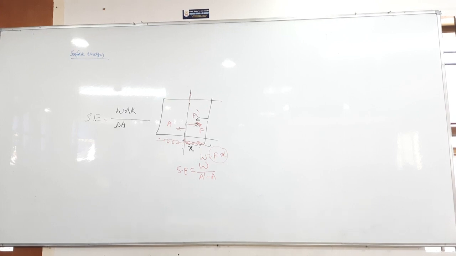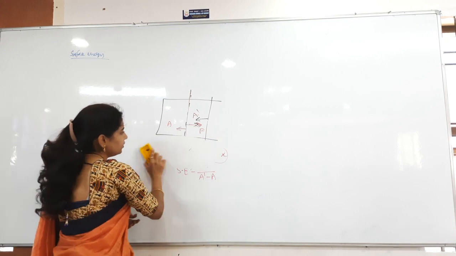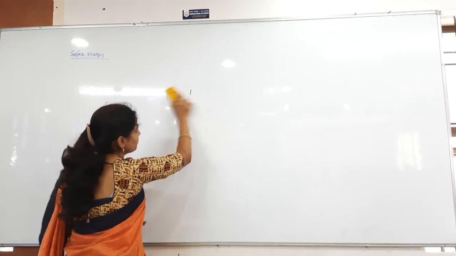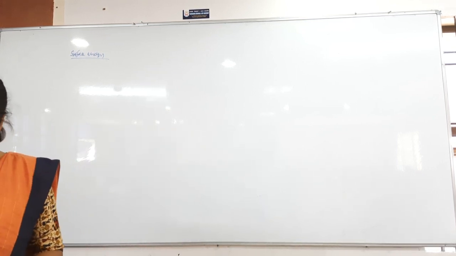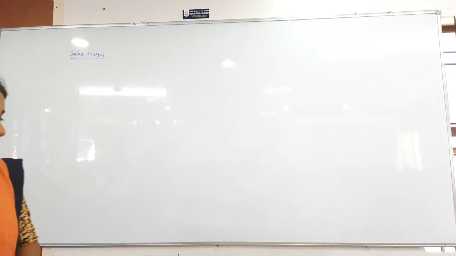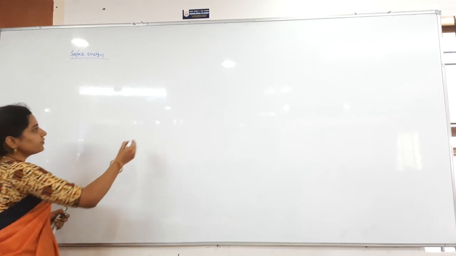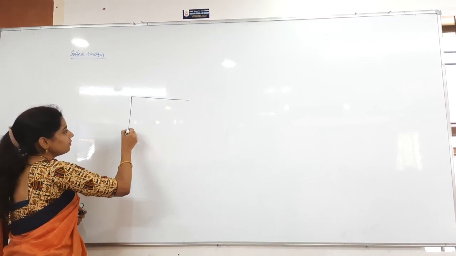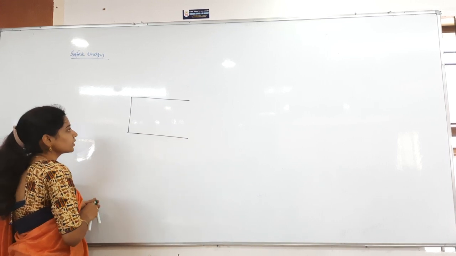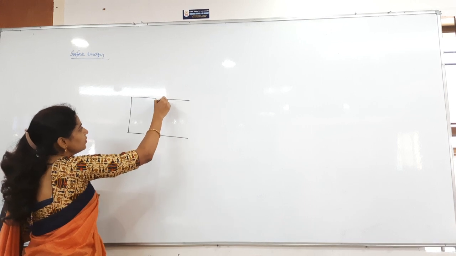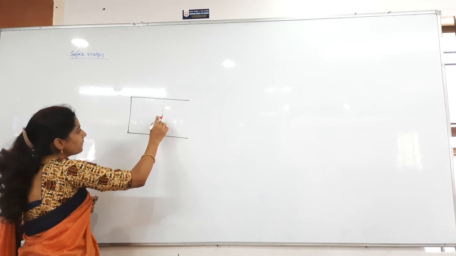Surface energy. By the property of surface tension, a liquid surface will always try to acquire minimum surface area.